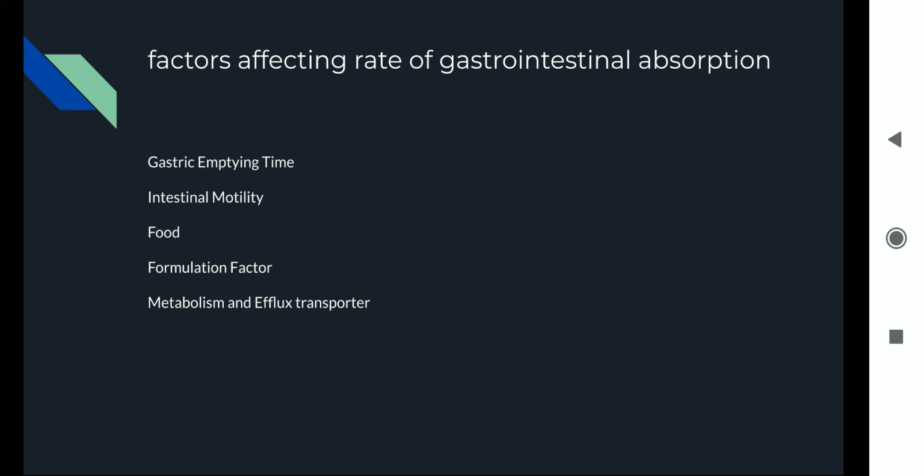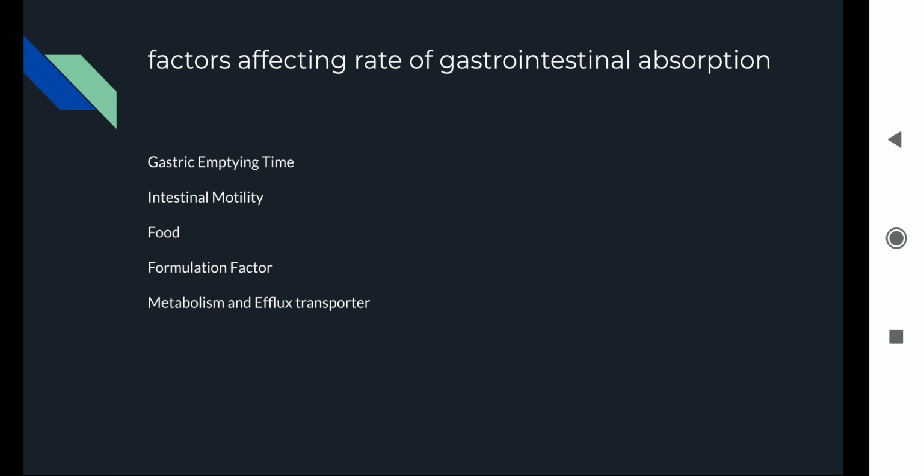If it is an amide, then it would be hydrolyzed. So your body follows a number of mechanisms to render the drug inactive and eliminate it from the body. So please remember this term: the enzymes that come and play their part are the cytochrome P450 enzymes.